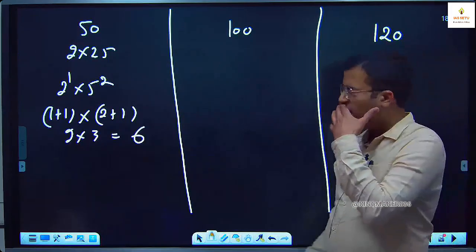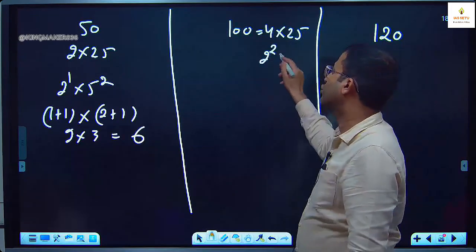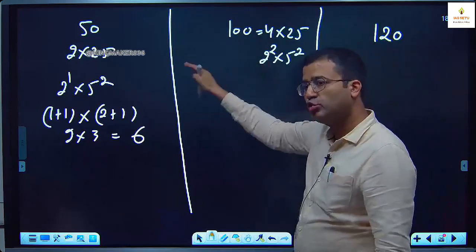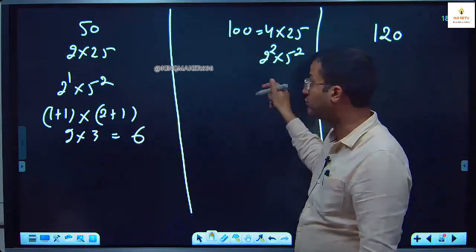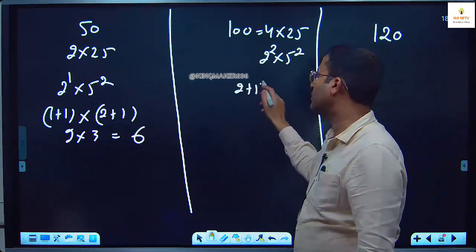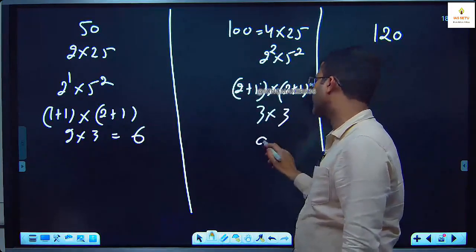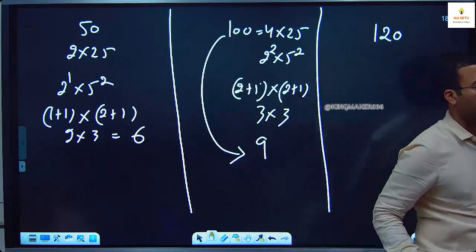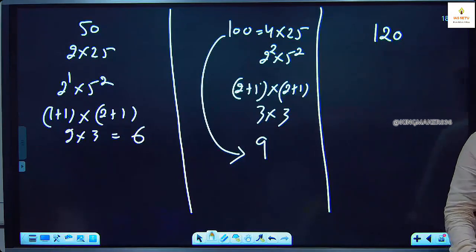9. 100 I can express as 4 into 25. So it is 2 square into 5 square. If you are not comfortable, take 2 common, 2 common, 5 common, 5. It is 2 square into 5 square. So it is 2 plus 1 into 2 plus 1. This is 3 into 3, 9. Because 100 is a perfect square number, that's why the number of factors of 100 is odd, 9.